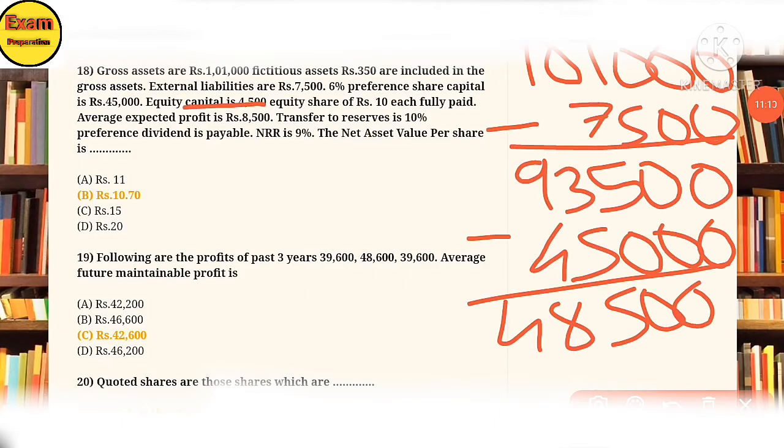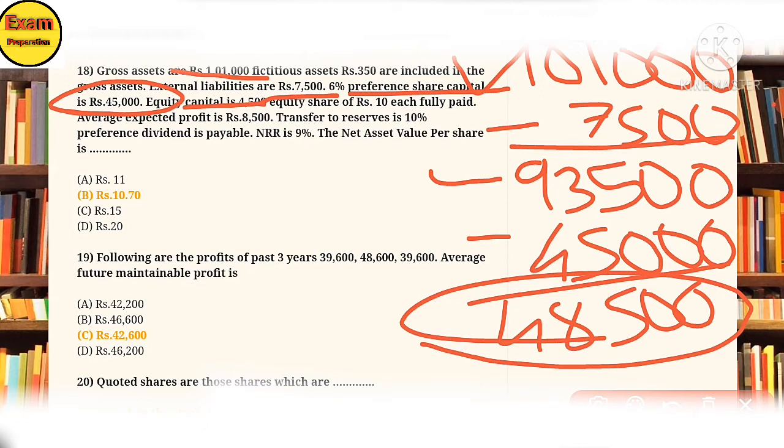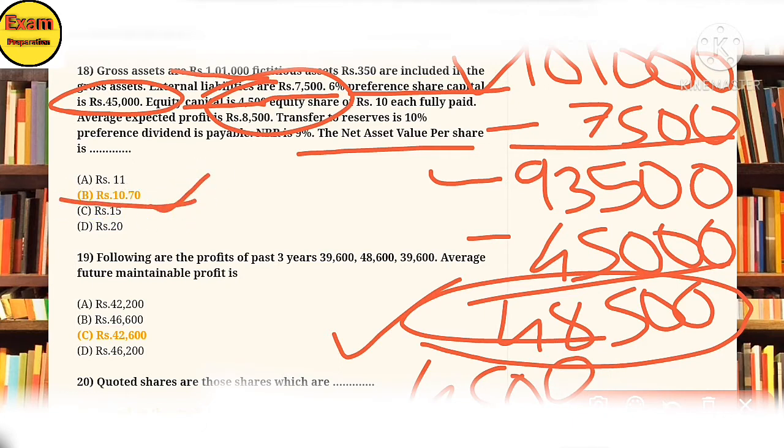In question number 18, the gross assets are 1,01,000 and liabilities are 7,500. Minus, you will get 93,500. We also have preference capital of 45,000 given in this question; minus that and you will get 48,500. The formula of net asset value per share is net assets available for equity shareholders divided by equity share capital, 4,500. So 48,500 divided by 4,500, you will get the answer option B, 10.17.